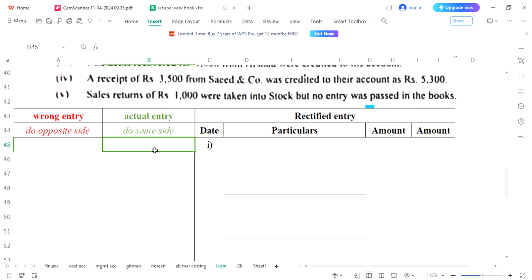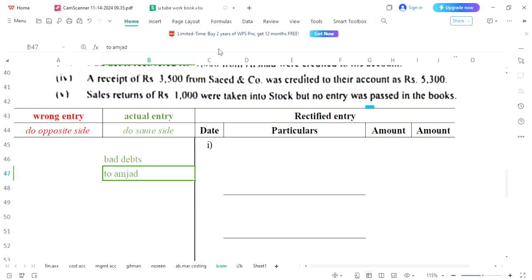Expenses should be debited. So bad debts would be written over here on debit side, bad debts, and bad debts to debtor or Amjad account. This is exactly the entry which was required to be done in normal case.